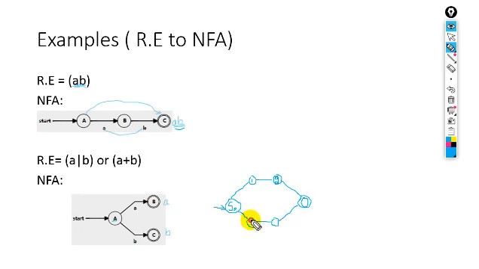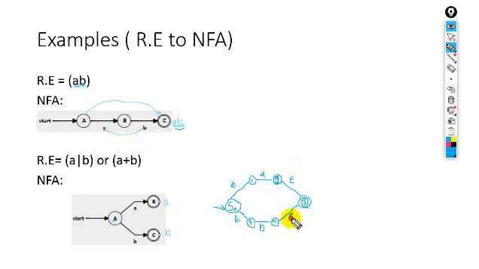This is state 3. This is state 4, and this is state 5. Here we will have the empty string. Here we have A. Here we have B. Here we have the empty string.